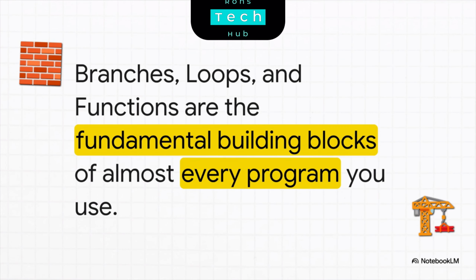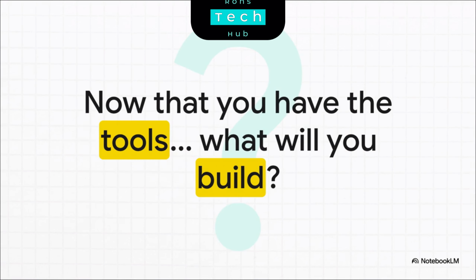And honestly, this right here is what it all boils down to. Whether you're looking at a tiny script or a massive video game, I guarantee you will find these 3 structures at its very core: branches, loops, and functions. They are the absolute fundamental building blocks, and they work together to bring every single piece of software to life. So we've opened the toolbox. We've looked at the core tools of creation. Mastering these is the key to building pretty much anything you can imagine. So really, there's only one question left to ask. What will you build?